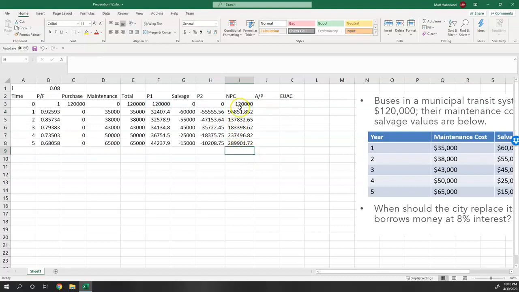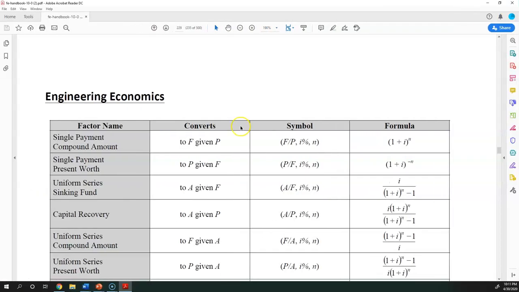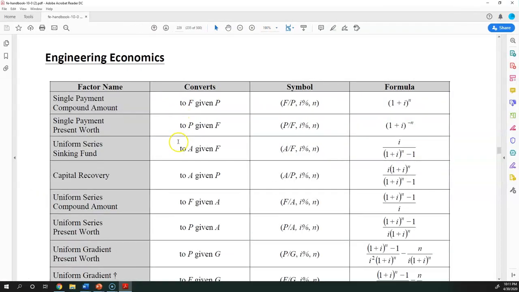Now, the net present cost only seems to grow, right? Because your maintenance costs increase and your salvage values diminish. So the net present cost is getting bigger and bigger. But we need to turn it into an equivalent uniform annual cost. We're going to amortize it over the duration of time. So we need to calculate this A over P factor. To do that, we look at our handbook and find the factor that gives us the annual cost given P, and it's this formula.